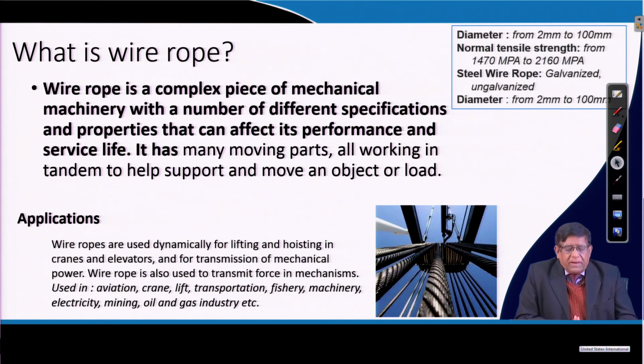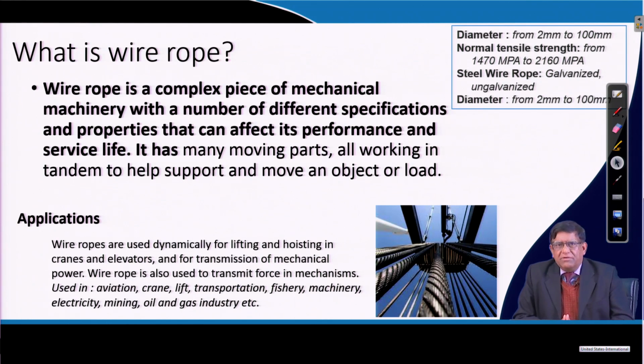Wire rope is a complex piece of mechanical machinery with a number of different specifications and properties that can affect its performance and service life. It has many moving parts, all working in tandem to help support and move an object or load. When we say this, the wire rope will be used in conjunction with a drum and a drive.